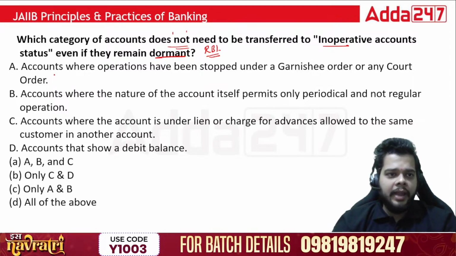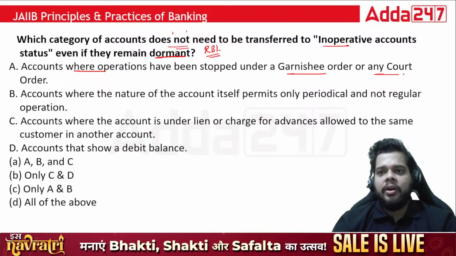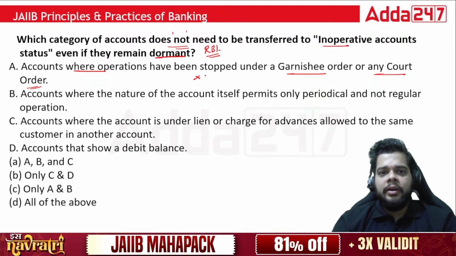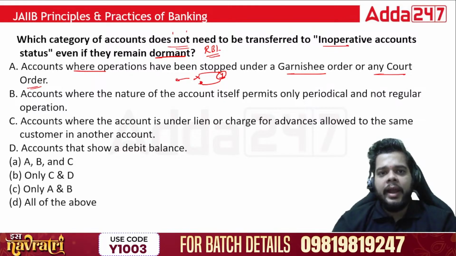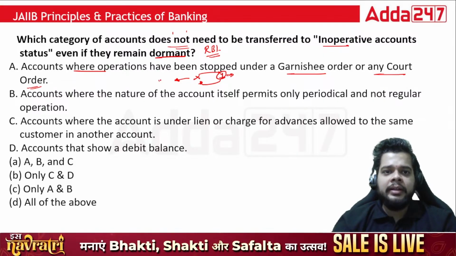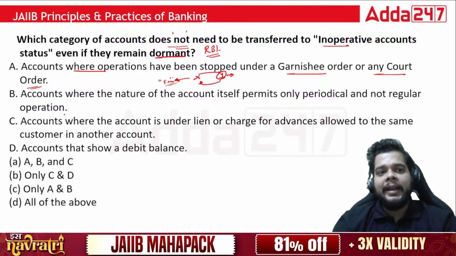First, type of account: the account where operations have been stopped under a garnishee order or any court order. You have some dispute with a party Y and they have to pay you back, but they are not paying you back. You approach the court and the court puts an order in front of Y's bank, and the account is now frozen by Y's bank.